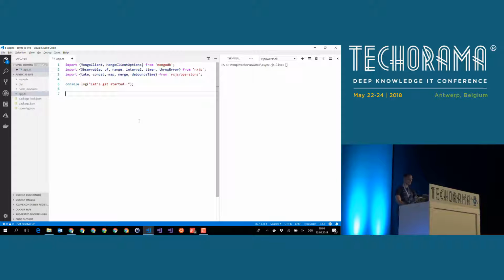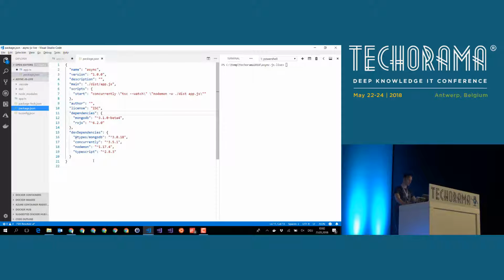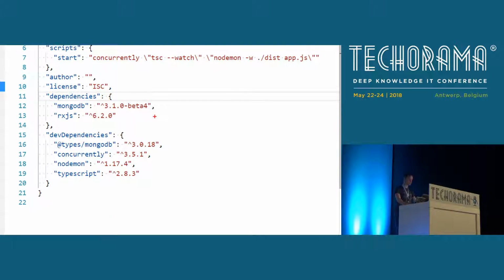So, let's go directly into Visual Studio Code, and we will not leave Visual Studio Code for the next 60 minutes. I have set up a small sample startup project here. I've recognized that people like to see the tooling that I set up. What you see here is a very simple Node.js program. Currently, it just says, let's get started, nothing else. If we take a look at package.json and zoom in a little bit, you will see that for this demo, I'm going to use MongoDB and RxJS. I'm going to program in TypeScript, but don't worry, if you're interested in the JavaScript code, you will see the JavaScript code too.